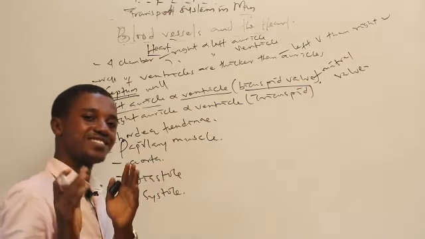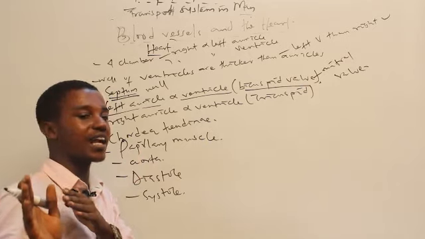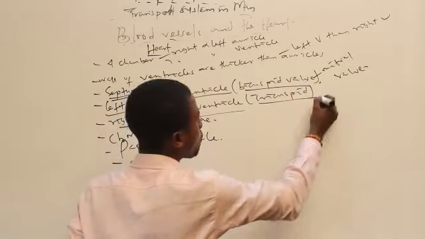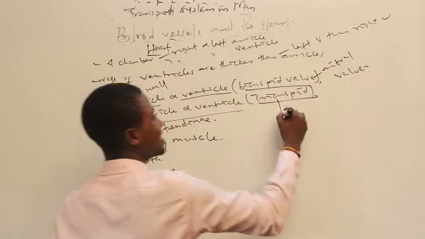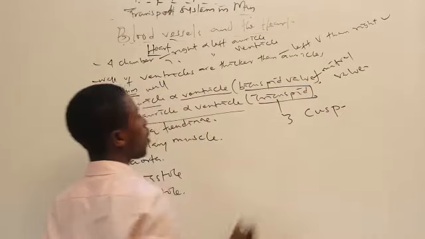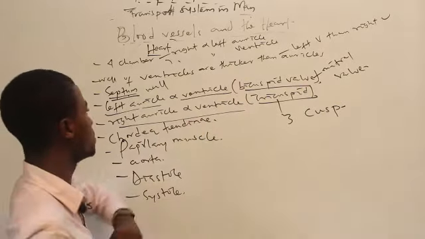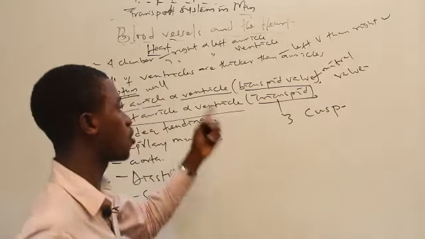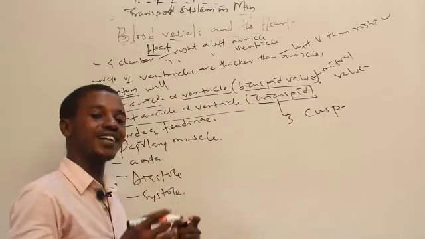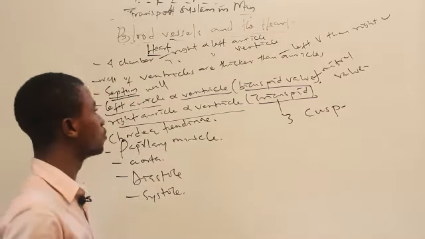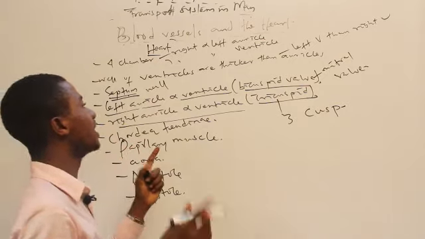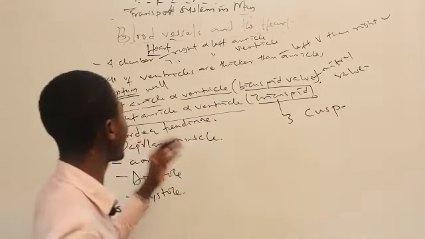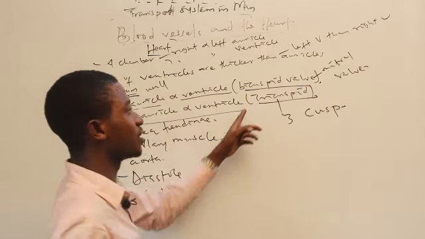And we have another one that restricts movement between the right auricle and the right ventricle. And so for the right auricle and ventricle, we have the tricuspid valve. It has 3 cusps. So don't forget, in between the right auricle and the right ventricle, we have the tricuspid valve. In between the left auricle and the left ventricle, we have the bicuspid valve. In between the right auricle and the right ventricle, we have the tricuspid valve.